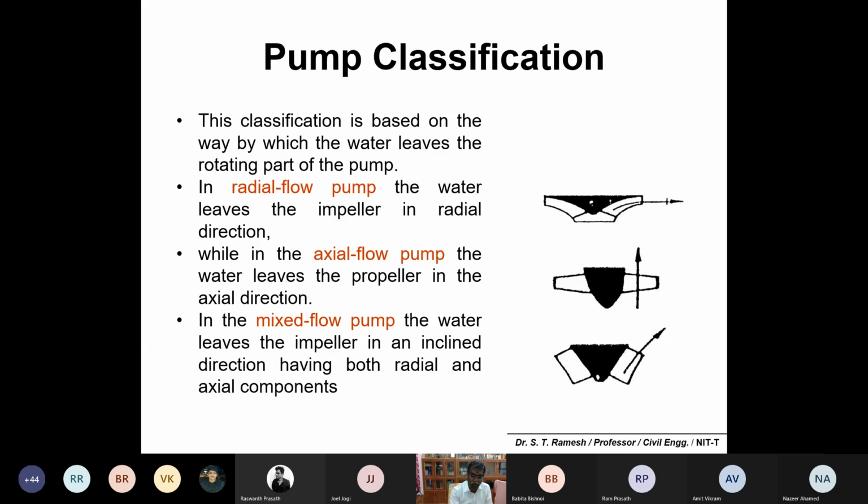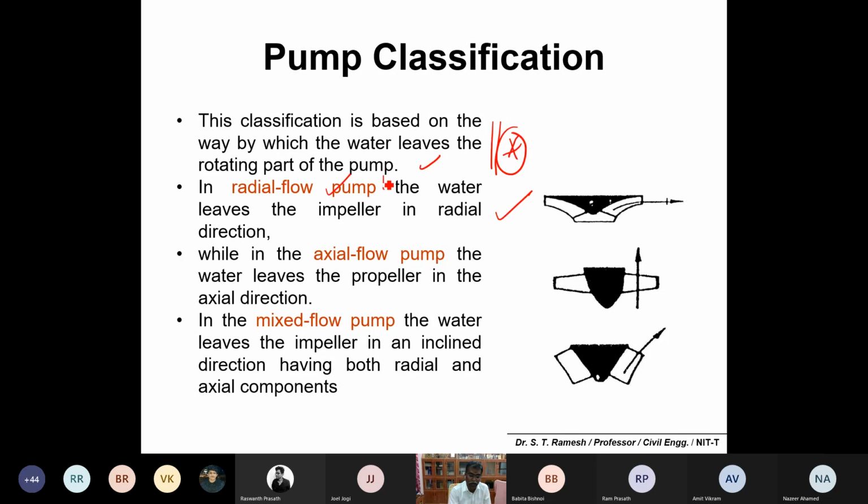That's what I told you. You have to be familiar with the classification based on the way by which the water leaves the rotating part of the pump. So please remember, this is important. Based on classification of pumps, based on the way by which the water leaves the rotating part of the pump, number one, radial flow, where the water leaves the impeller in radial direction.